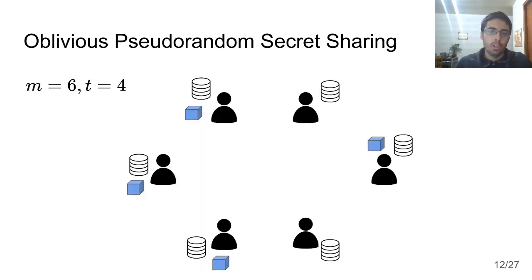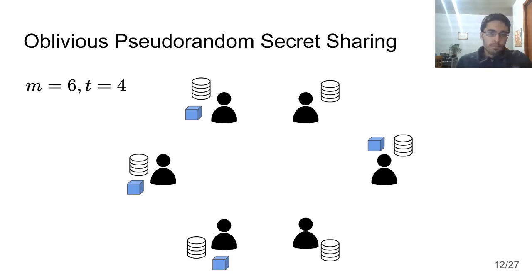And this is going to be an integral part in our protocol as well. But to get a more concrete idea and to see an example, and to also see how this will relate to our protocol later on, take this example where we have 6 parties, and some of them have some elements in common. And we have a threshold of t equal 4, meaning that we're looking for elements that are common in at least 4 out of the 6 parties.